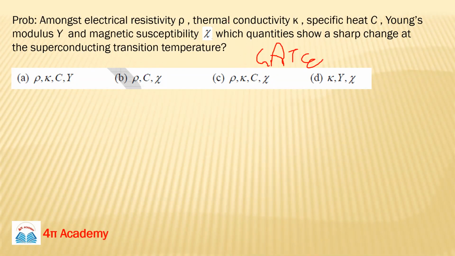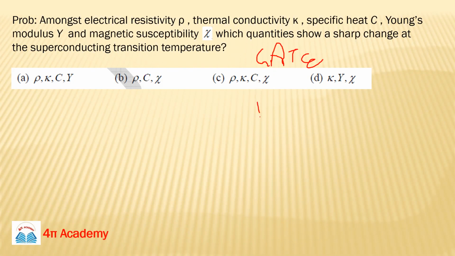Amongst the electrical resistivity rho, thermal conductivity K, specific heat C, Young's modulus Y, and magnetic susceptibility chi, which quantities show a sharp change at the superconducting transition temperature?